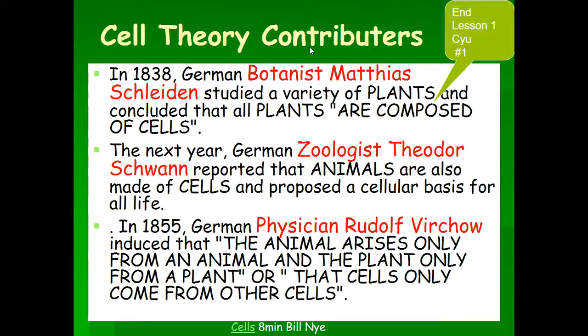You need to know that the botanist Matthias Schleiden said that plants were composed of cells, while the zoologist Theodor Schwann says that animals come from cells, and the guy that put it together, the German physician Rudolf Virchow, concluded that animals arise from animal cells and plants arise from plant cells only.